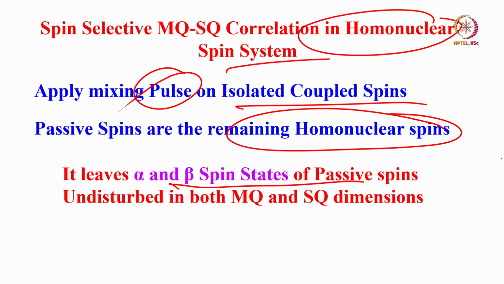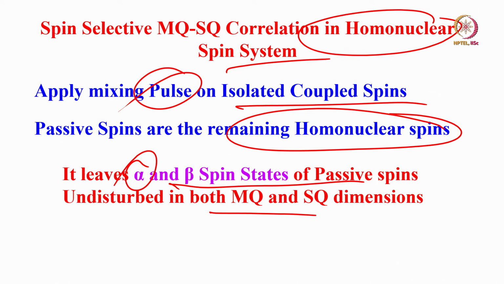See, what we do is, let us say I am taking the AM double quantum. I selectively detect the AM double quantum. I do not touch X at all. Then what will happen? The spin states of the passive spin X remain unaltered in both the MQ and SQ dimensions. Alpha beta remains the same.